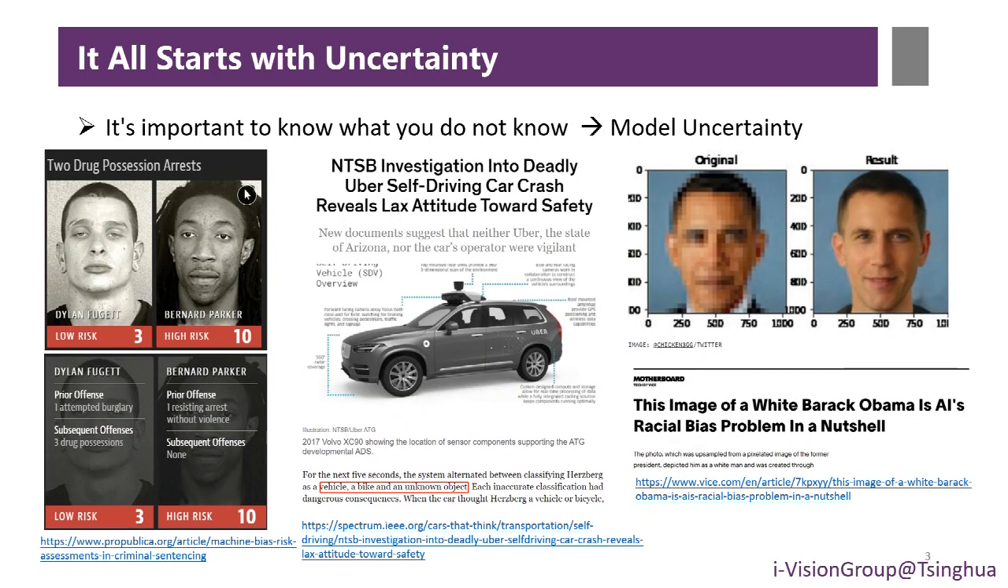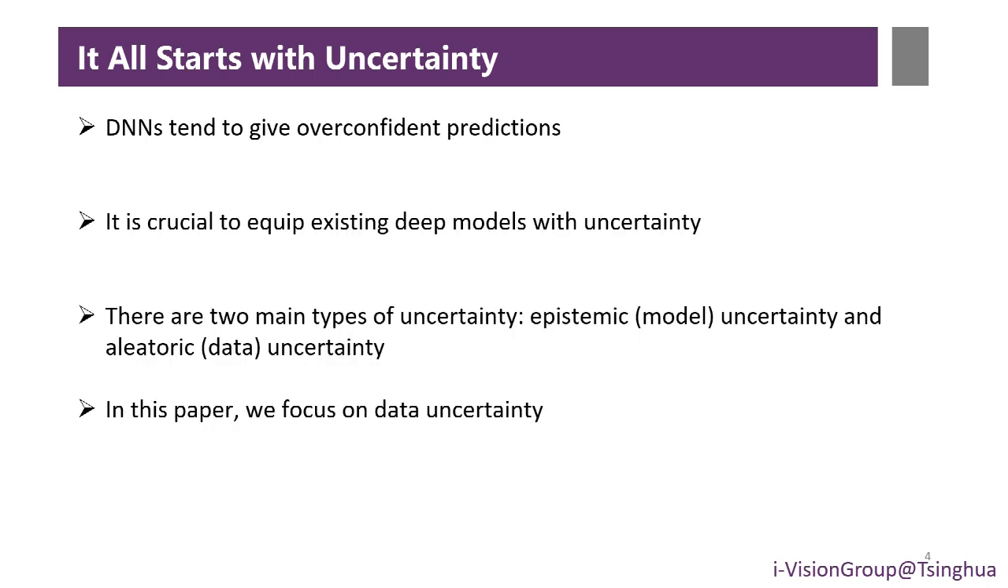Modeling uncertainty has an important practical impact. For a deep neural network, it's important to know what it does not know. A natural question is whether the neural network itself has modeled the uncertainty. Unfortunately, recent research shows that DNNs tend to give overconfident predictions. Therefore, it is crucial to equip existing deep models with uncertainty.